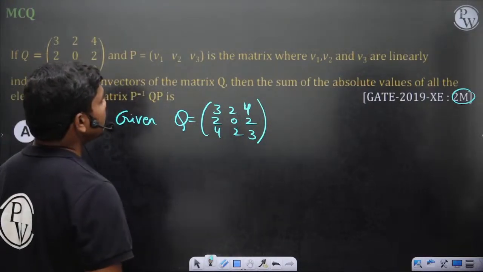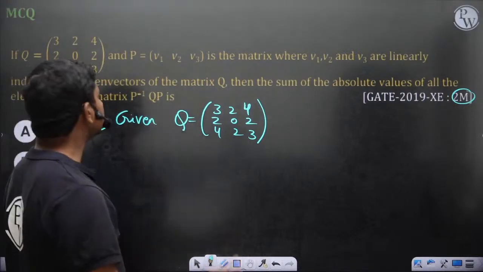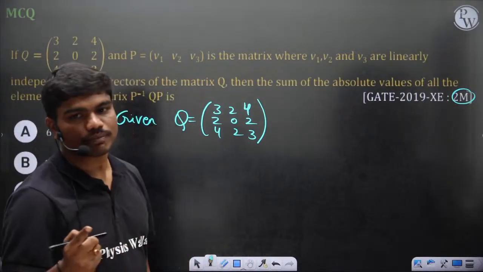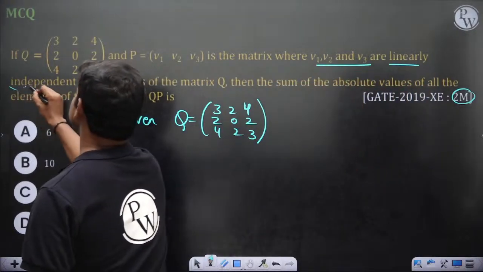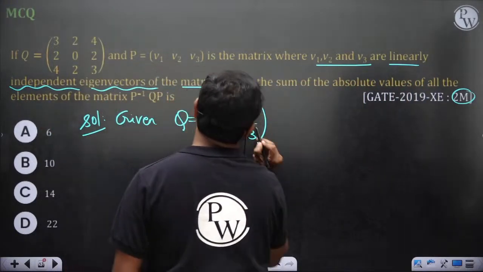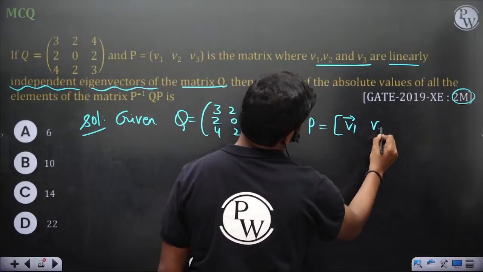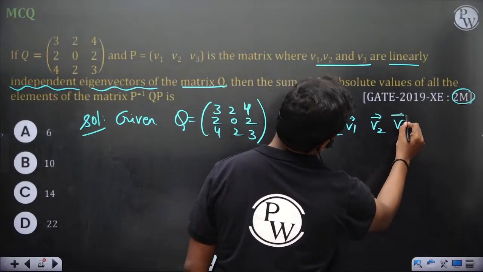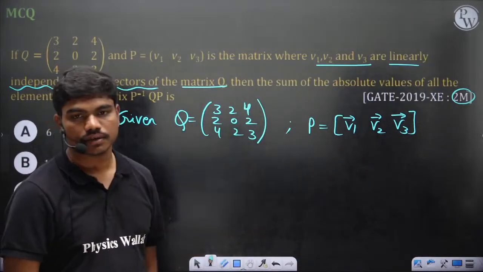And P is [V1, V2, V3], the matrix where V1, V2 and V3 are linearly independent eigenvectors of matrix Q. So P is equal to [V1, V2, V3]. Can someone tell me what is the order of this matrix, the size of this matrix?